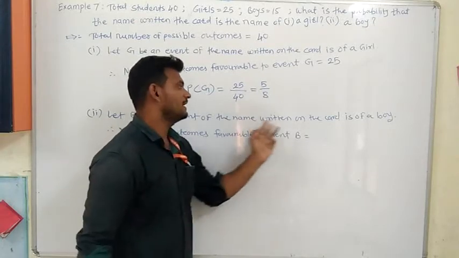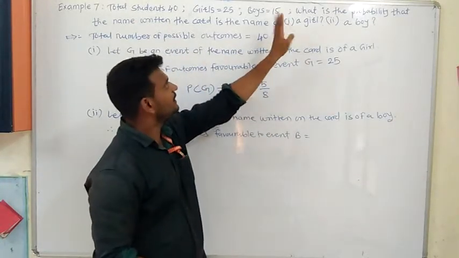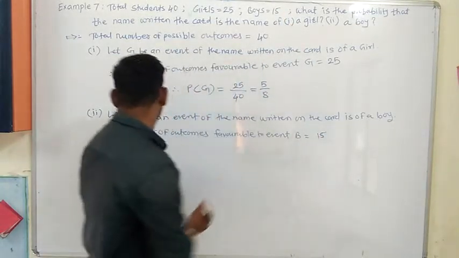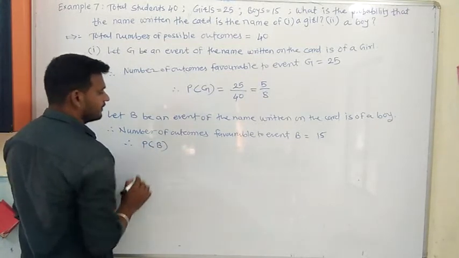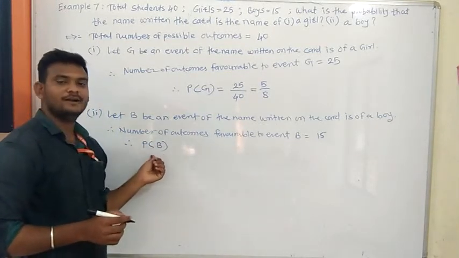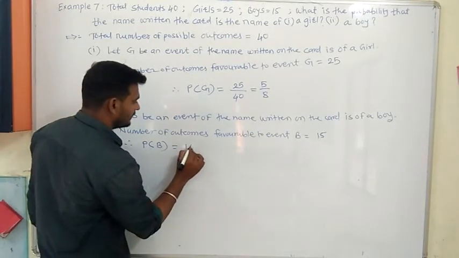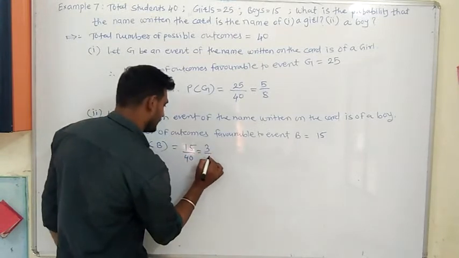What is the event B? The name written on the card is of a boy. कितने boys हैं total? That much only favorable. 15. 15 outcomes are favorable to this event. Therefore, probability of a name written on the card will be boy is equal to 15 divided by 40, which is equal to 3 by 8.